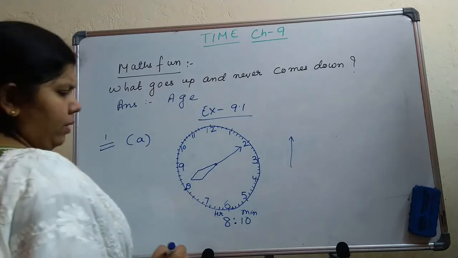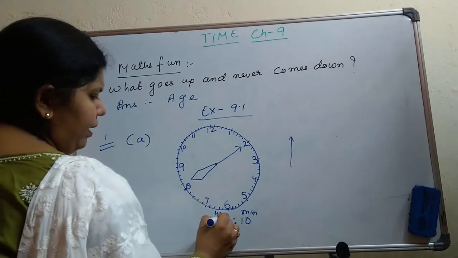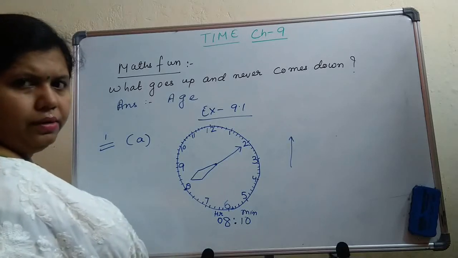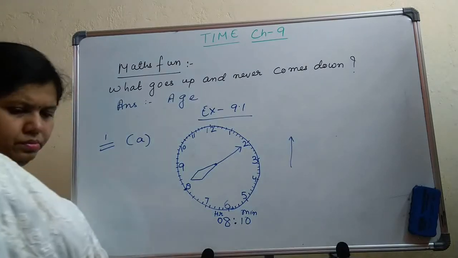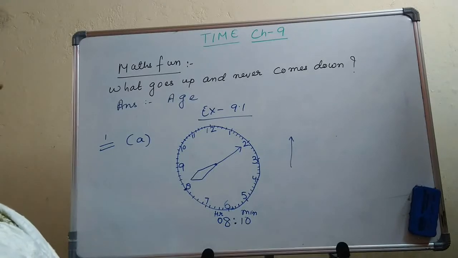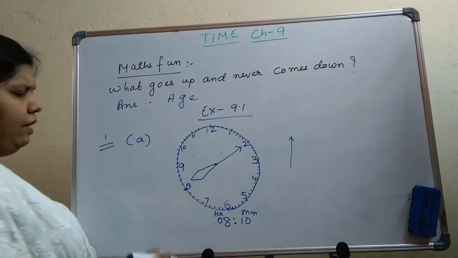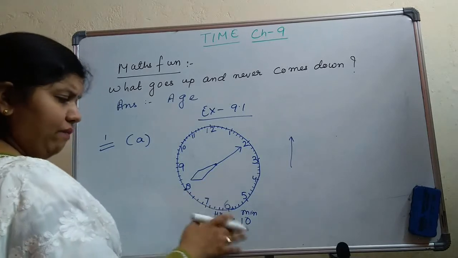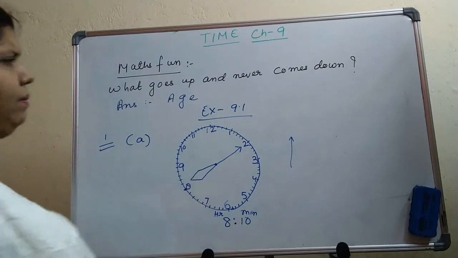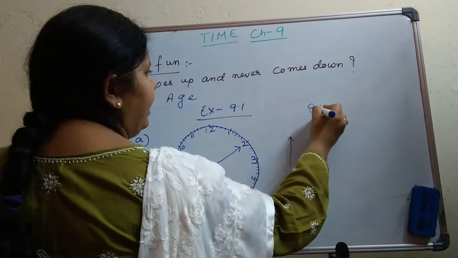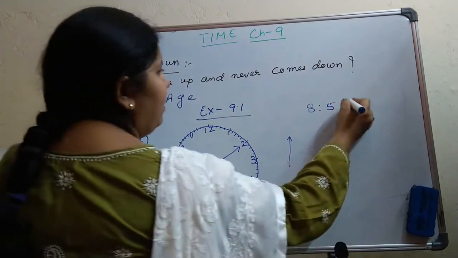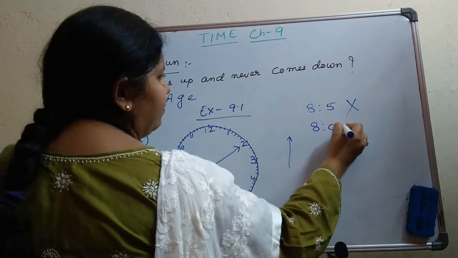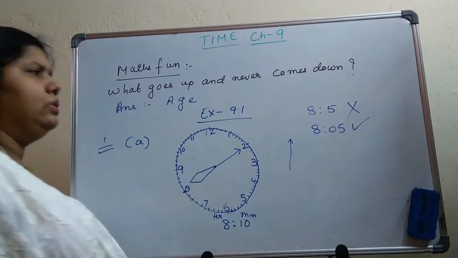So the hour you can write 08. Is it clear? If you show the hour by 1 digit also, no problem, but the minute you have to show in 2 digits. Suppose you are writing 8-5 here, this will be wrong. You have to write 8:05. This will be correct. So remember this.